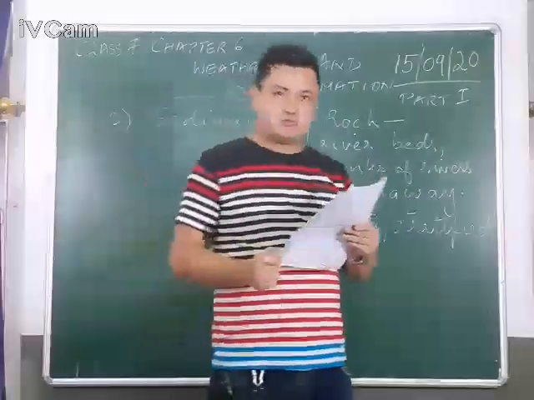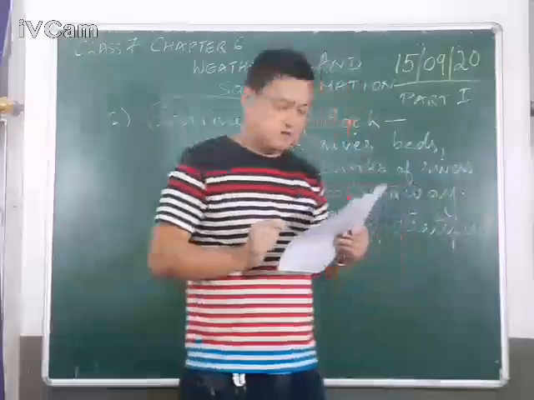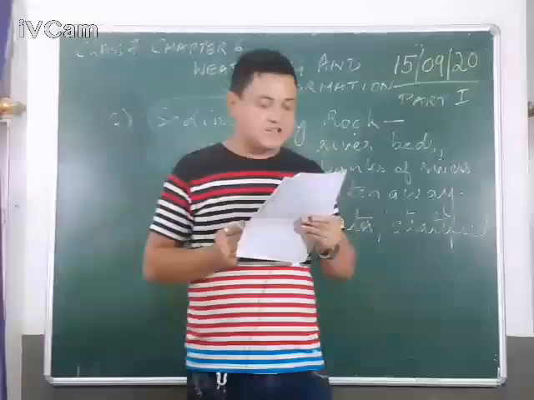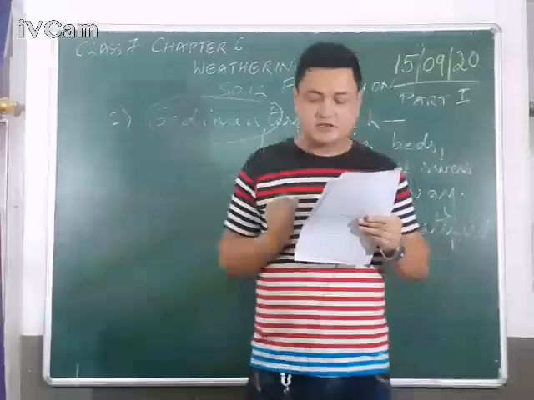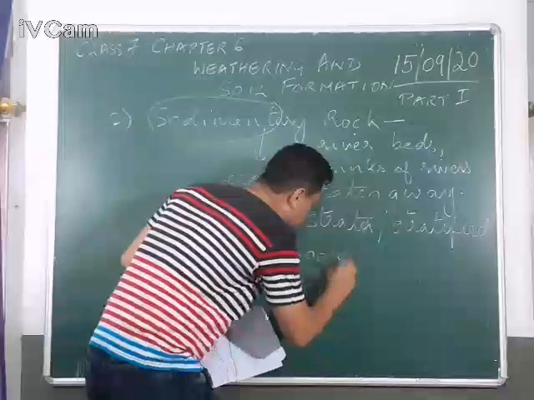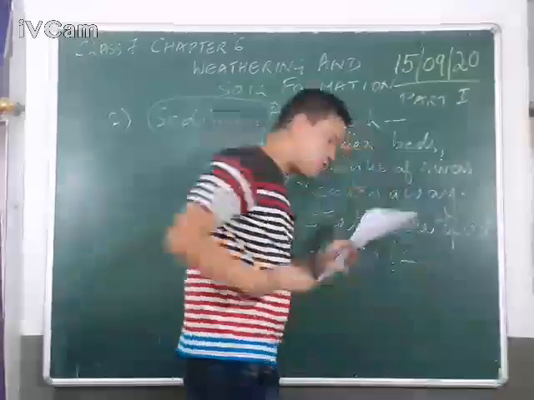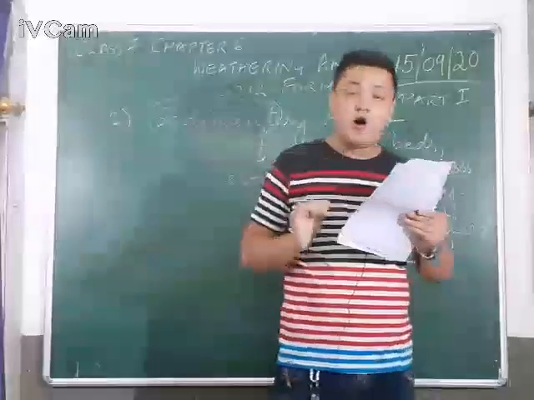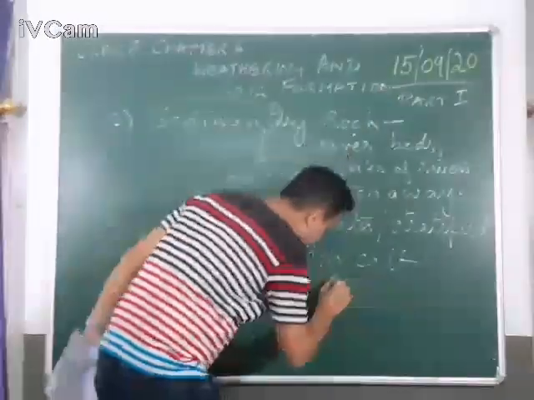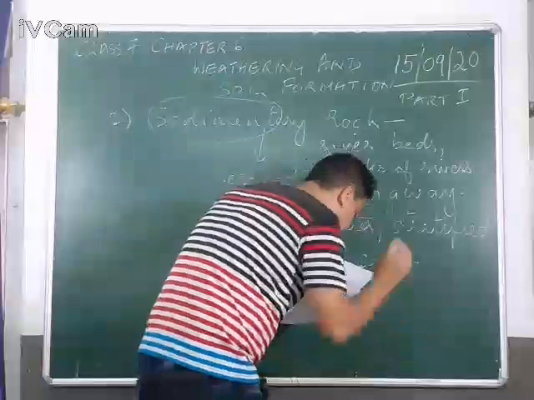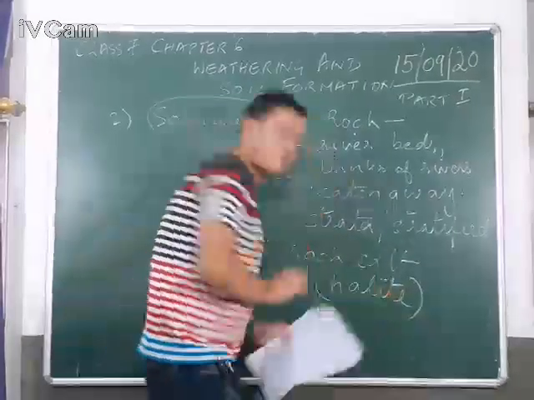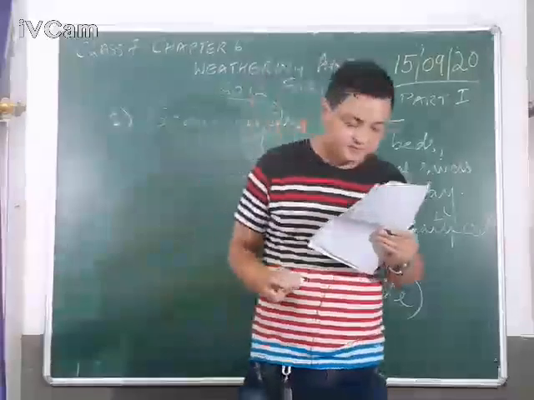So sandstone, shale, limestone, and rock salt are some examples of sedimentary rocks. Whenever we are talking about rock salt, R-O-C-K, rock salt, it is a common salt occurring naturally as a mineral. As a mineral, it is also known as halite. Please write it down, it is also known as halite.